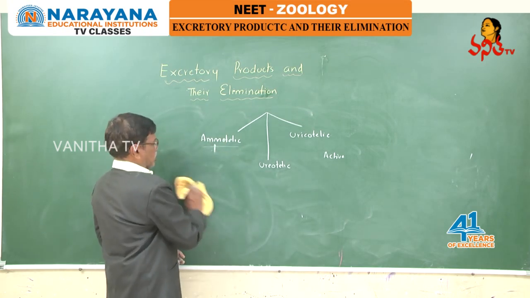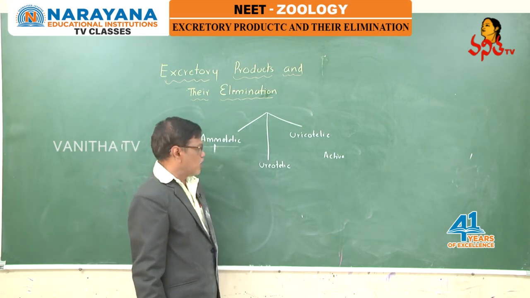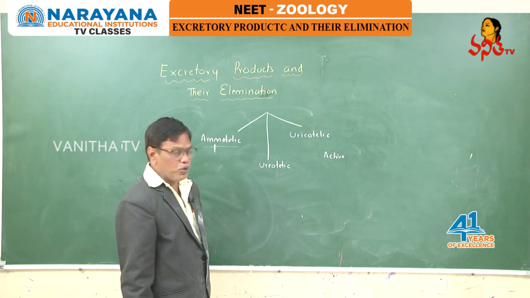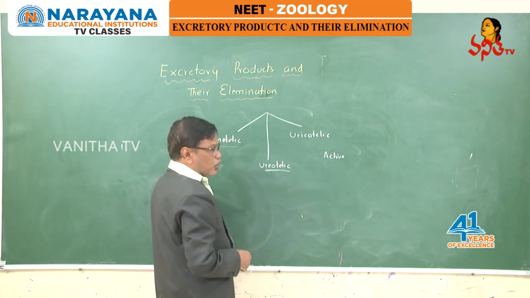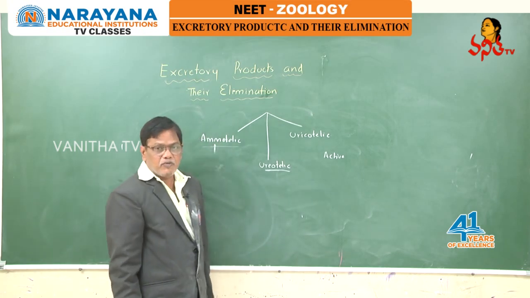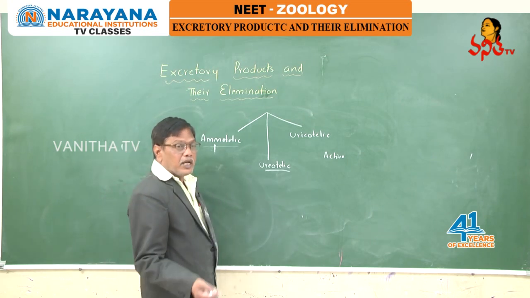Next, the animals which excrete nitrogenous waste mainly in the form of urea are called ureotelic. Ureotelic animals include amphibians, mammals and annelids.